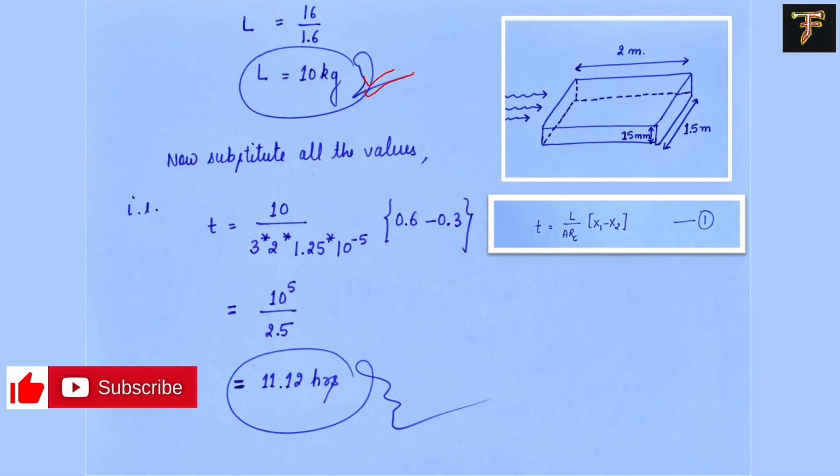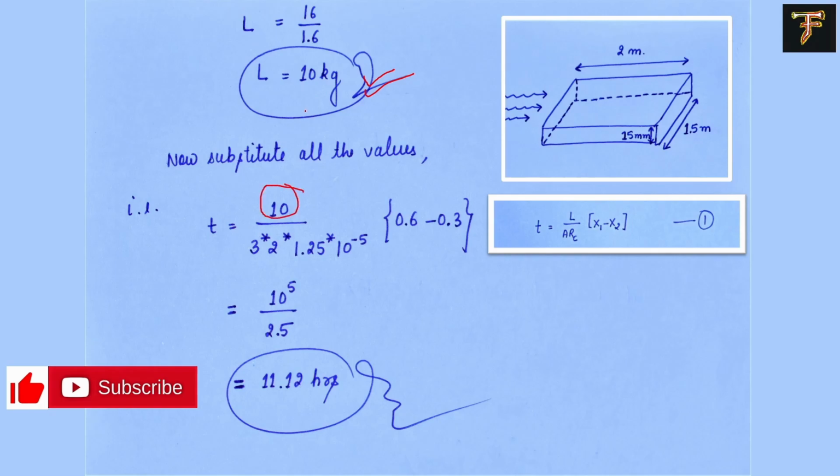Not like 9.4 kg. That's where I was making the mistake again and again. It's on the dry basis. Like I mentioned, the moisture content is on dry basis, so it is the moisture content divided by the dry weight of the solid content. Now I have to just put the values into the system.